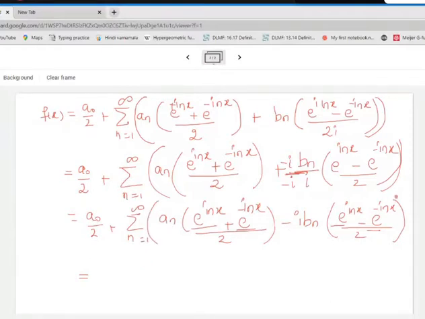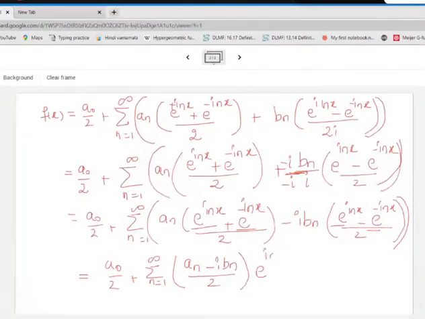So what we get here is a0 by 2 plus summation n equal to 1 to infinity. Now, if I want the coefficient of e raised to inx, then what I'll have is an minus i times Bn divided by 2. This is the coefficient of e raised to inx.